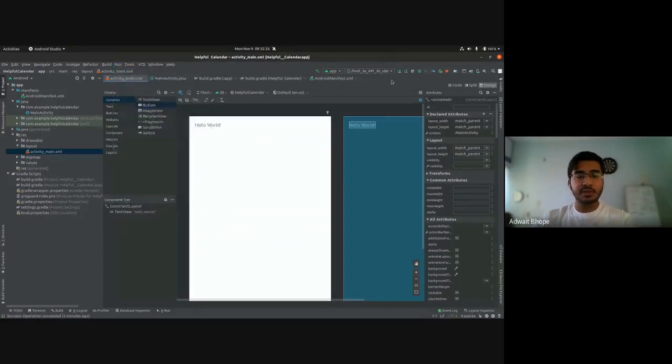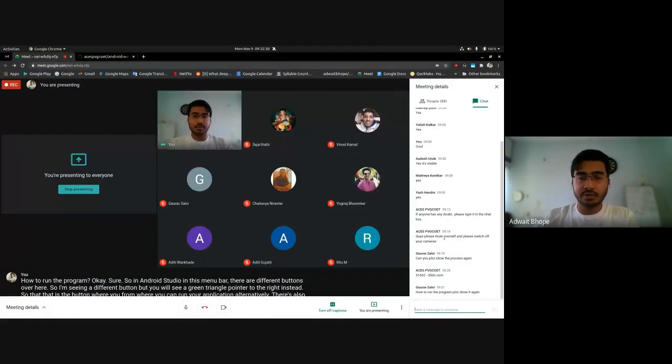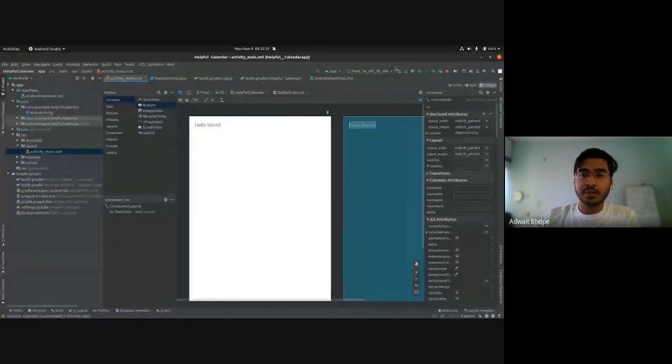Before you do this, make sure you have a device connected to Android Studio. It could be a virtual device or it could be your phone as well. So I am running a virtual device, an emulator, so that I'll be able to show you what is going on. And this might or might not be visible for you. Even if it is not, you can just connect your phone directly to your laptop. And I would recommend that because running an emulator would consume a lot of resources. It uses your system RAM as the emulator's RAM. So if you can connect your phone instead, that would be great.